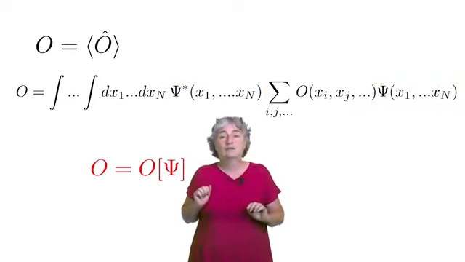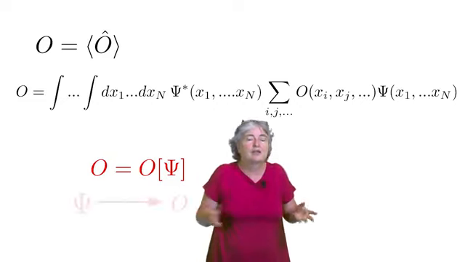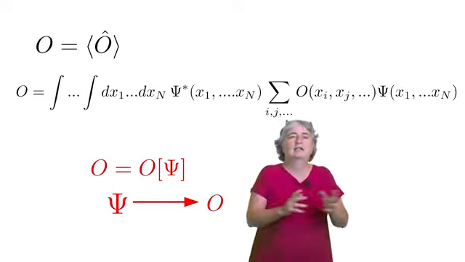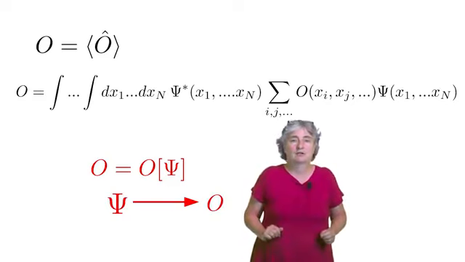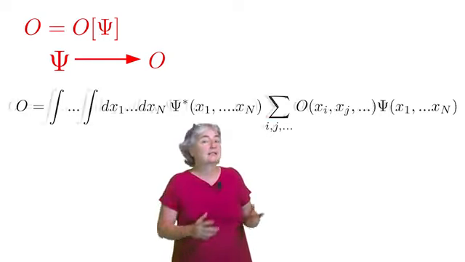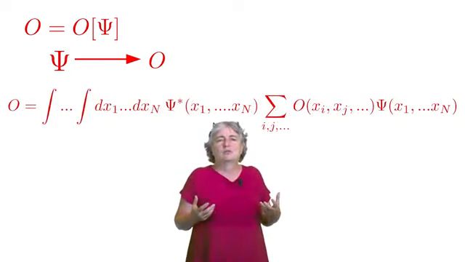So, once we fix the operator, we can say that the value of the observable is a functional of the many-body wave function. A functional is like a prescription. To a function, it associates a number. We know how to write this functional. It is this integral. So we know in principle what to do.